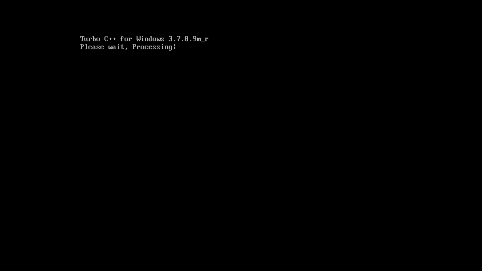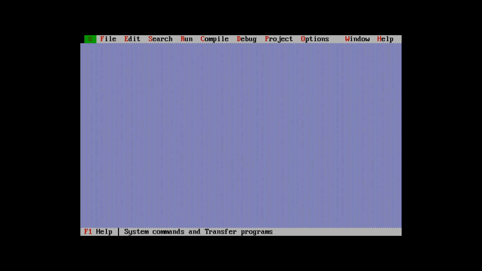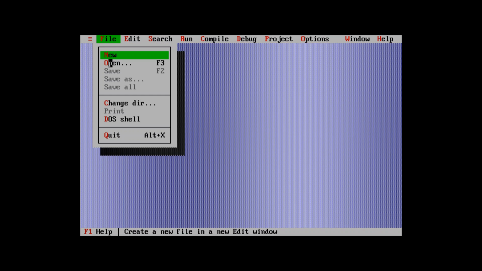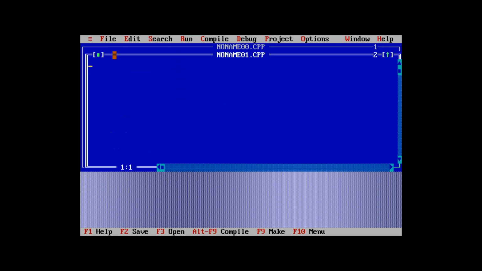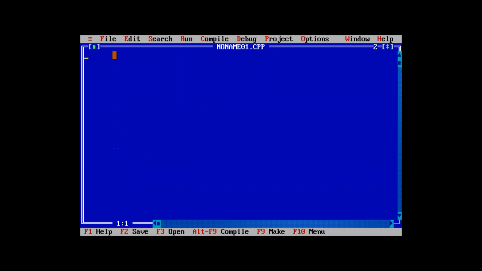So this is a program that shows how to use the class definition, that is how to use templates with multiple parameters, which we have studied in a theoretical way. It starts with hash include iostream.h.